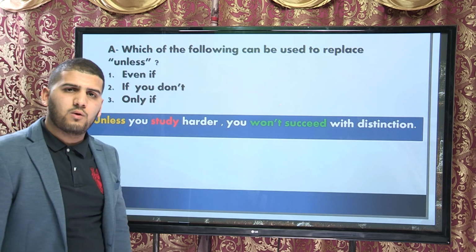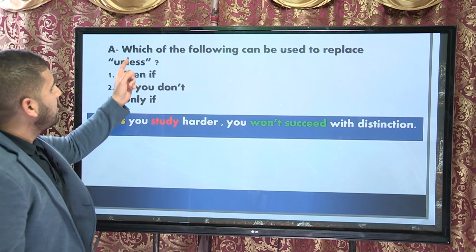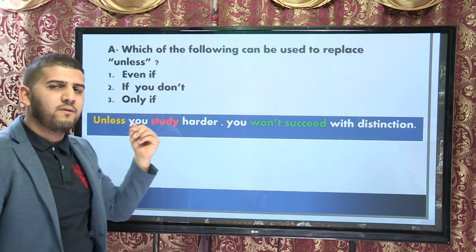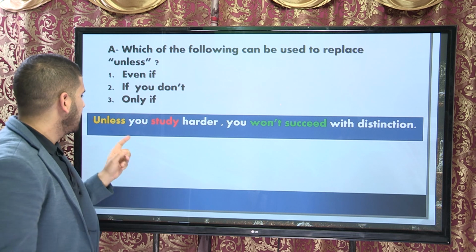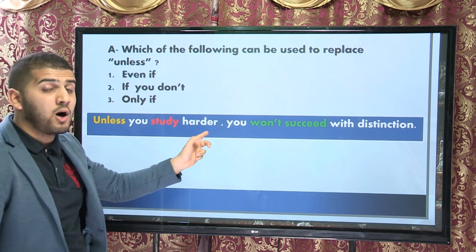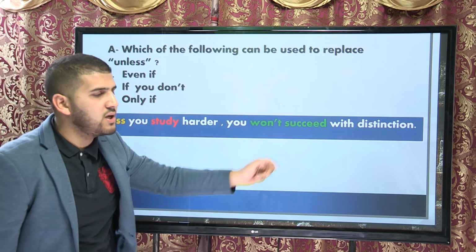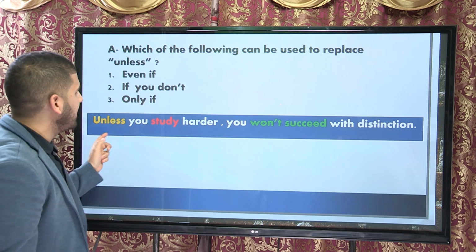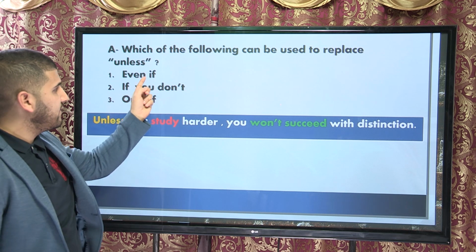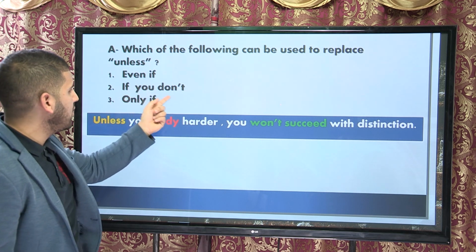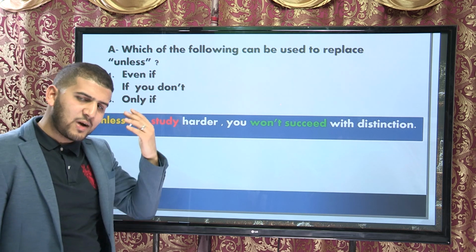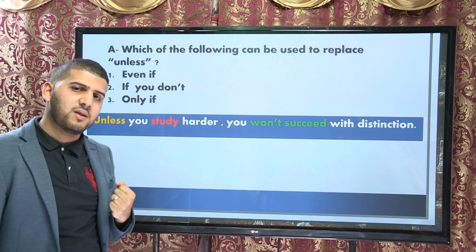Please read the following question. Which of the following can be used to replace unless in the following sentence? Unless you study harder, you won't succeed with distinction. Can we replace unless with even if you don't, or only if? Try to think about it before giving me an answer.